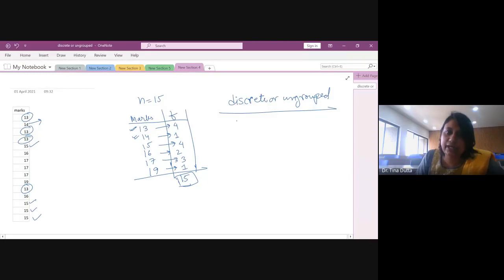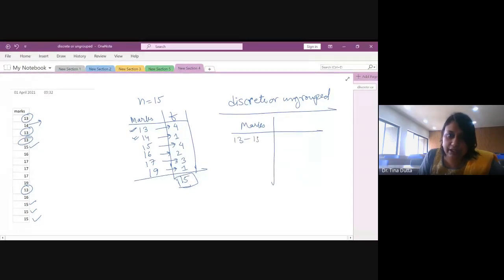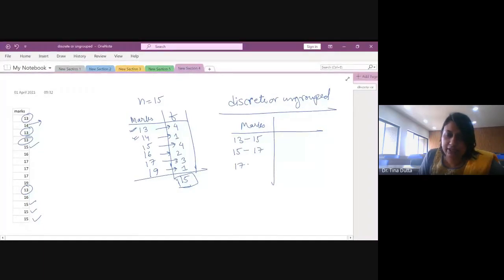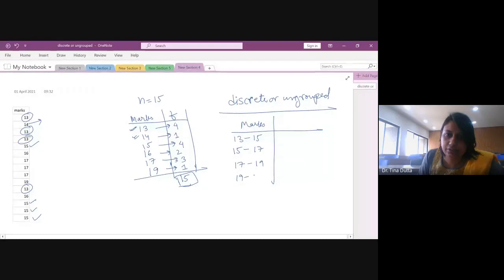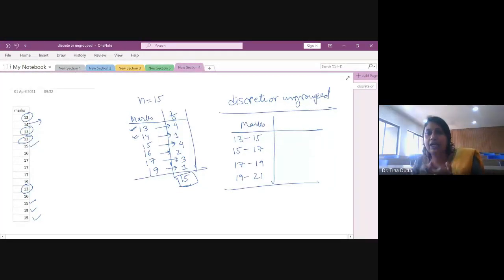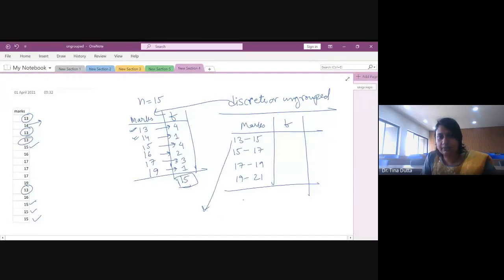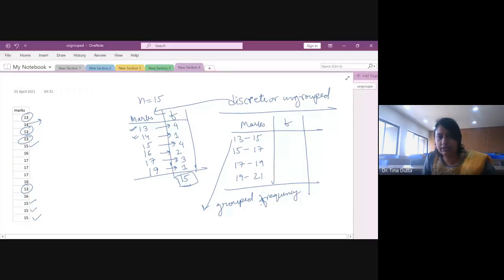On the other hand, if I keep a range, for example marks from 13 to 15, and then 15 to 17, and then 17 to 19, then 19 to 21, if I create a range or interval, a class interval, this is called grouped frequency distribution. So this is discrete or ungrouped, and then I have frequency here. This is called grouped frequency distribution.